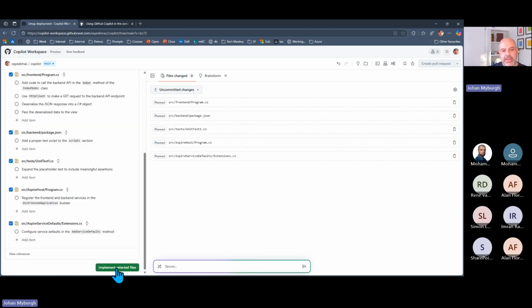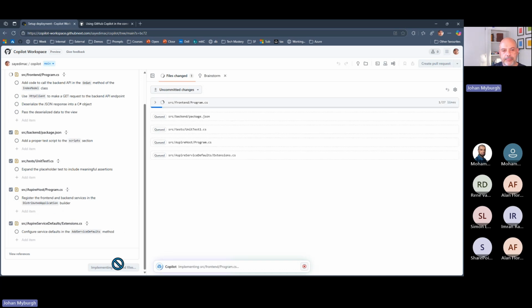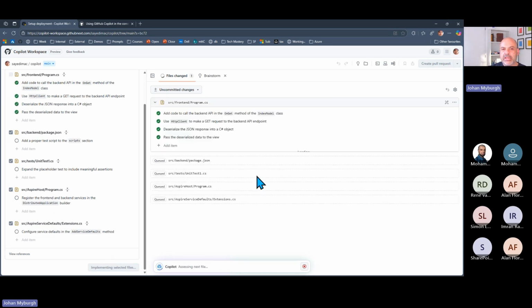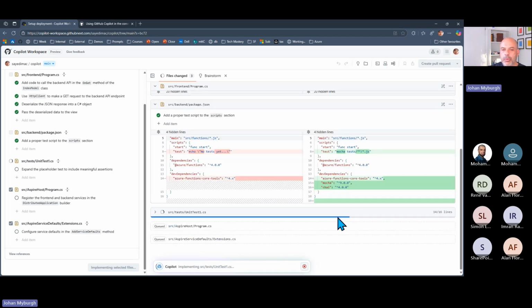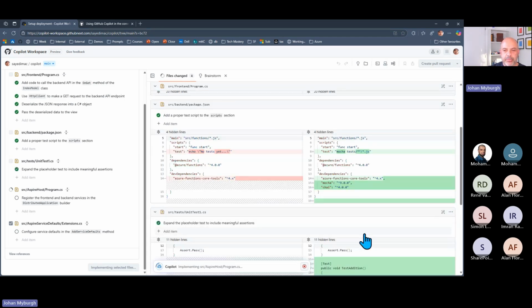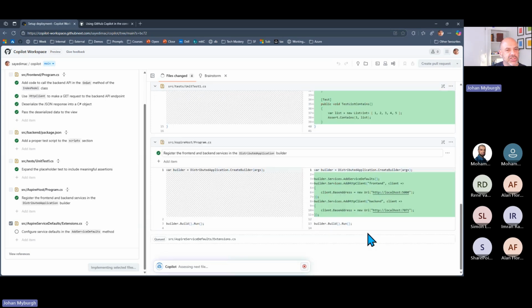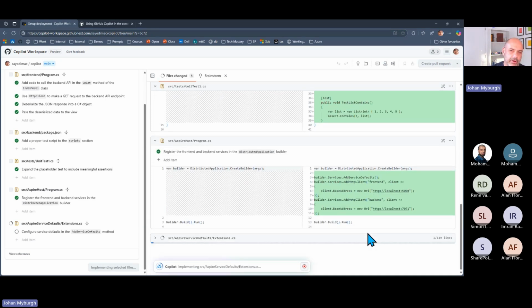And I can go and say, yes, I'm quite happy with that. Now, what it will do is it's essentially going to go almost all the way to creating a pull request for me that I can eventually just merge after I've reviewed the code. Right, you can see it's adding a couple of files there on my behalf.